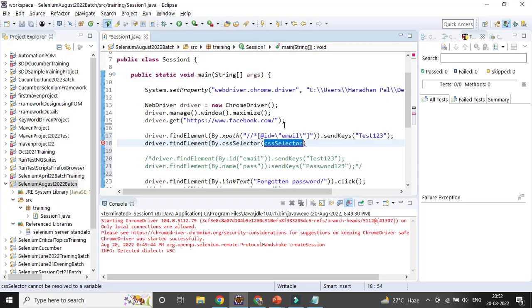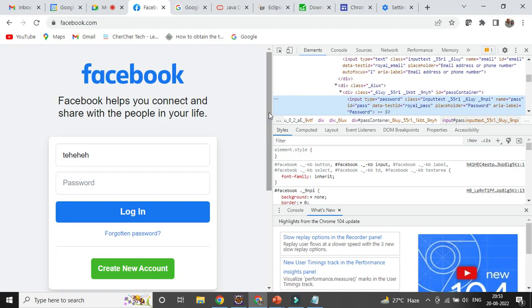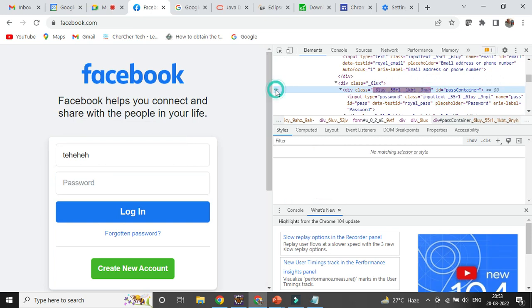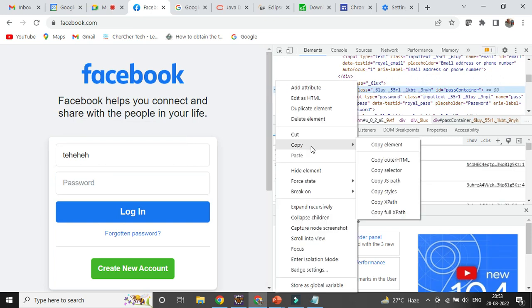So here I can copy paste it. One second, not that one. Copy. Next session it will be there. Next session mostly on CSS selector and XPath only, because that is the very complex one, right? You can see here this is the option called copy XPath, copy selector.